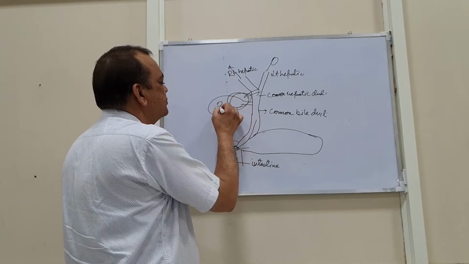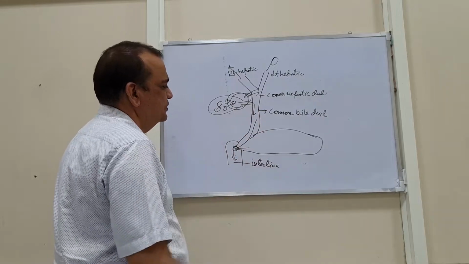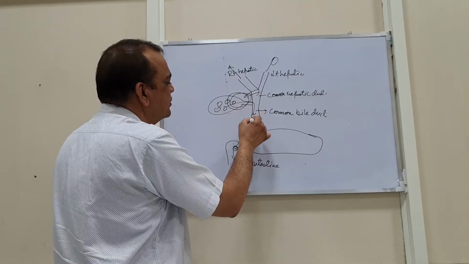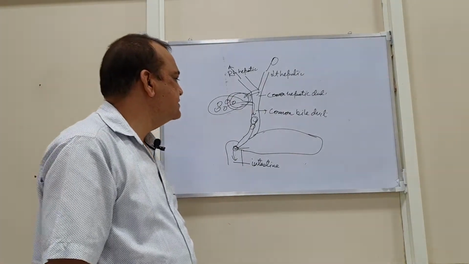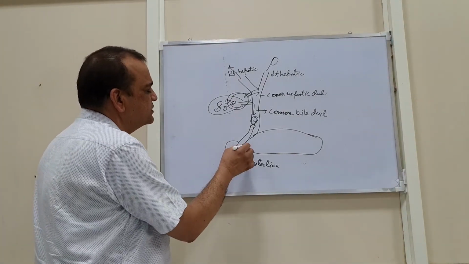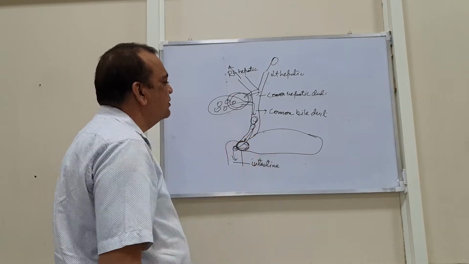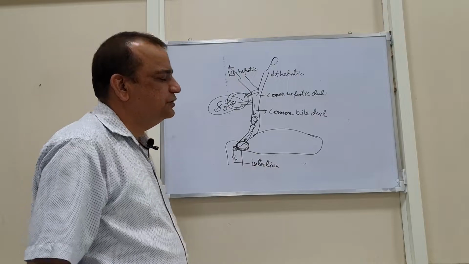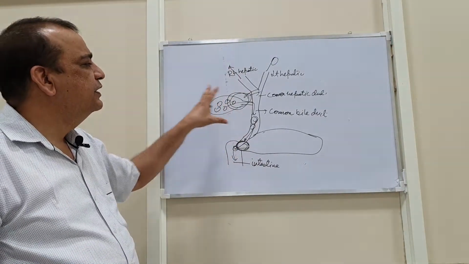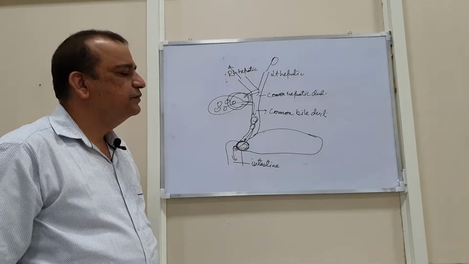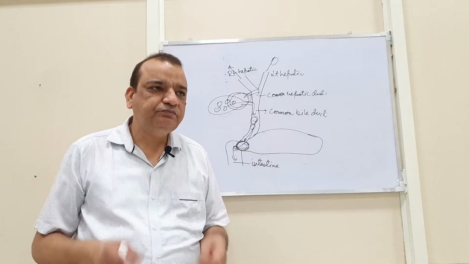Stones may dislodge into the common bile duct and give rise to obstruction; that is a case of choledocholithiasis. Again, a carcinoma of the head of the pancreas may press upon the common bile duct to give rise to obstruction. So many obstructions in these passages of the common bile duct may lead to obstructive jaundice.